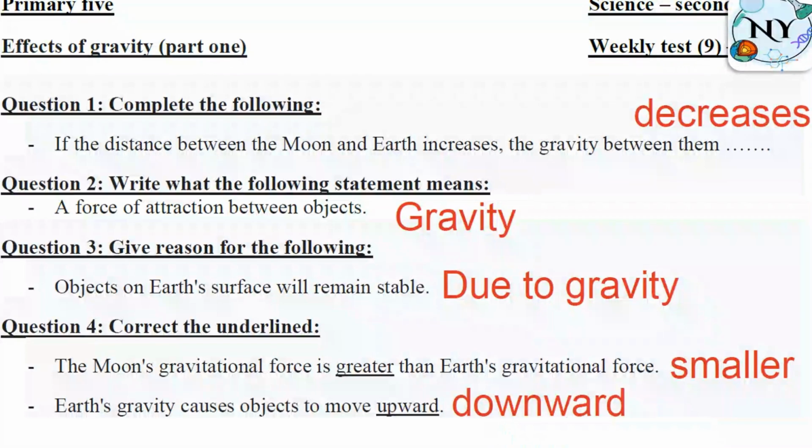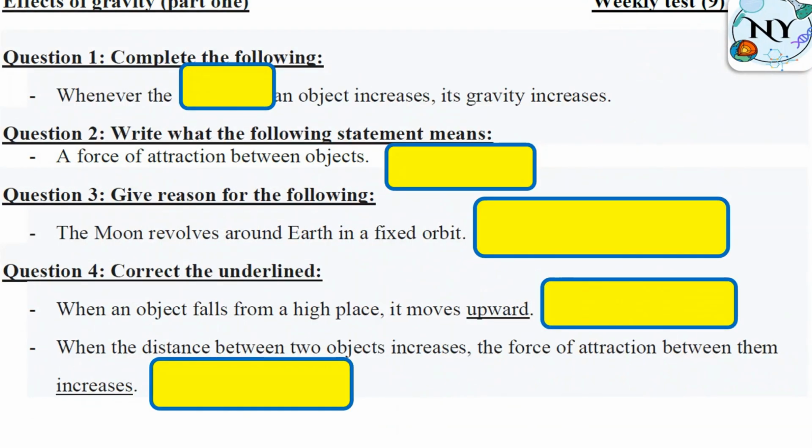I can see that all of you say correct answers, so perfect, guys. And also we have repeated questions more and more, which help us to remember the information. Group B. Whenever the mass of an object increases, its gravity increases. Which factor, when it increases, the gravity increases also? They are similar to each other. Mass. Alright, a force of attraction between objects.